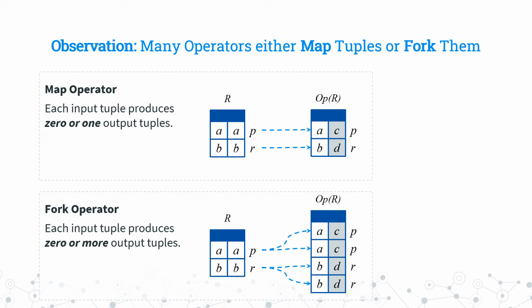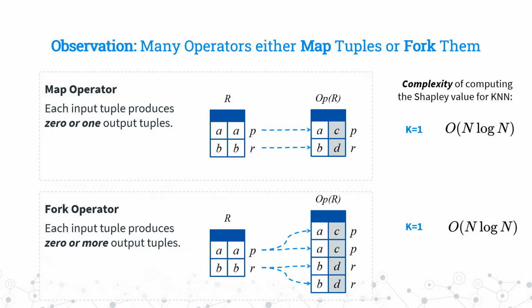It turns out that, luckily, for pipelines that contain only these two categories of operators, our algorithm for computing the Shapley value can be made tractable. Specifically, if the size of the k-neighborhood of the K&N model equals 1, which is the simplest case, our algorithm runs as fast as it takes to sort all the tuples in the dataset. And when k is greater than 1, we show that our method can also run in polynomial time.